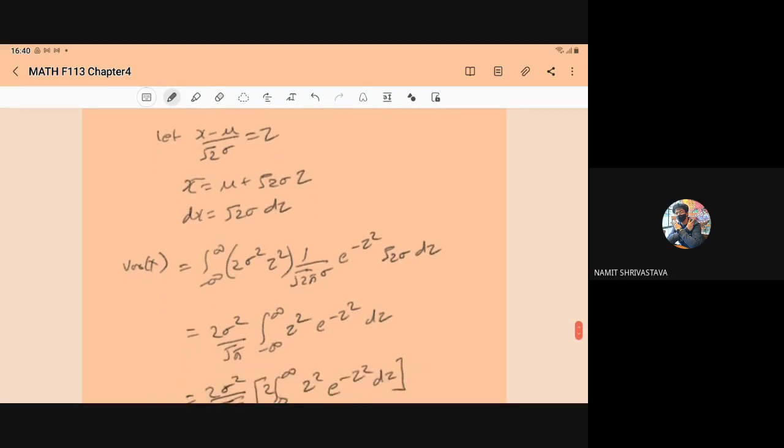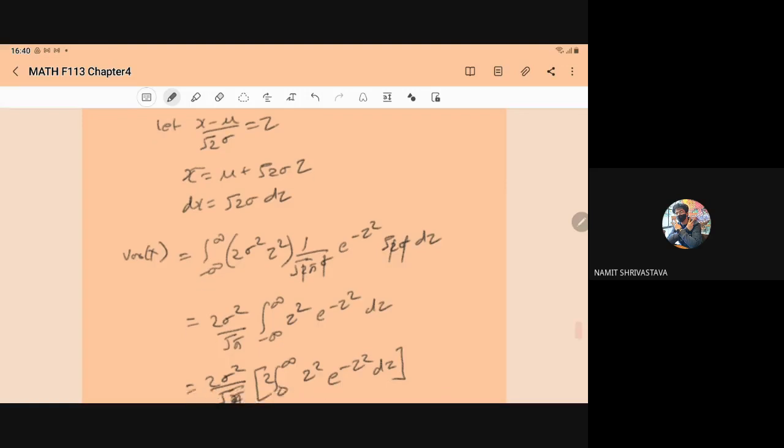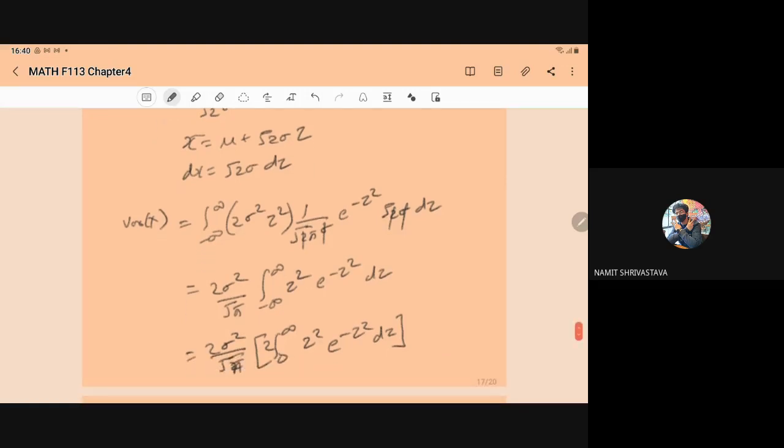Clear this part? So what is the benefit? Sigma cancels out, root 2 and root 2 cancel out, right? So here we have 2 sigma square upon root pi, which you can take outside. Inside the integral we have minus infinity to infinity z square e to power minus z square dz.